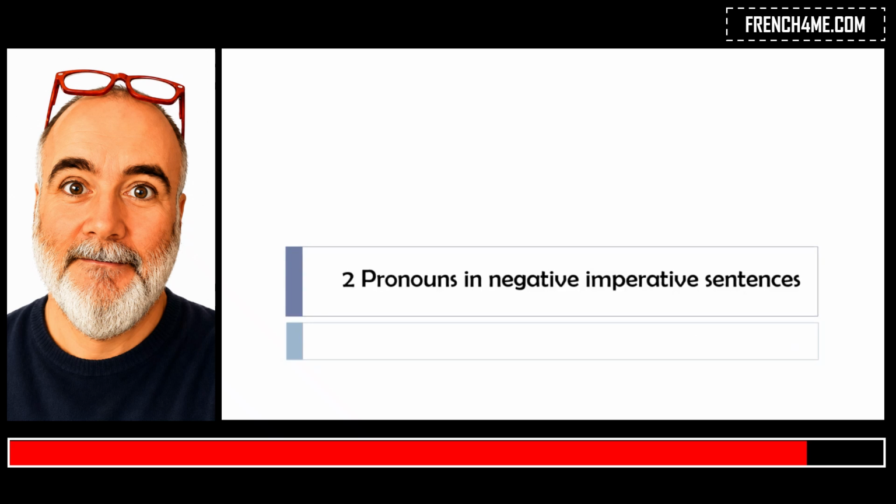In this short lesson, we'll see together sentences that will be structured with two pronouns in a negative imperative form. It can be quite challenging, so keep in mind that in all the cases for these 5 sentences that we'll see, we will have all the time the pronoun le, okay, with another pronoun, obviously. Okay, so we can start right now.